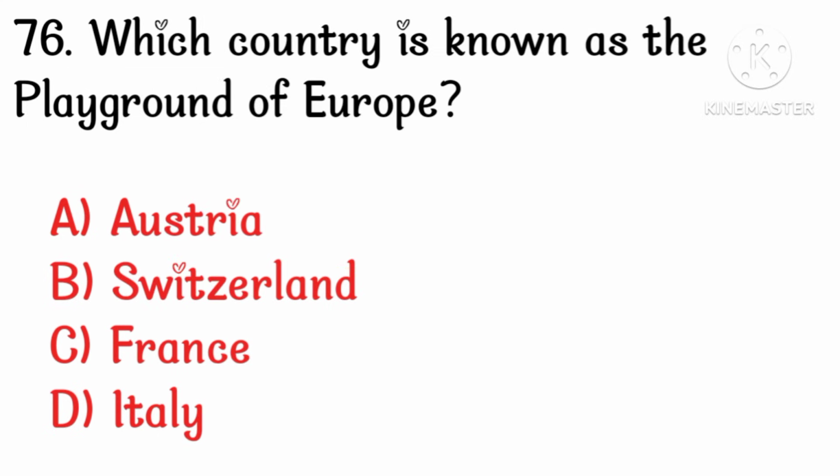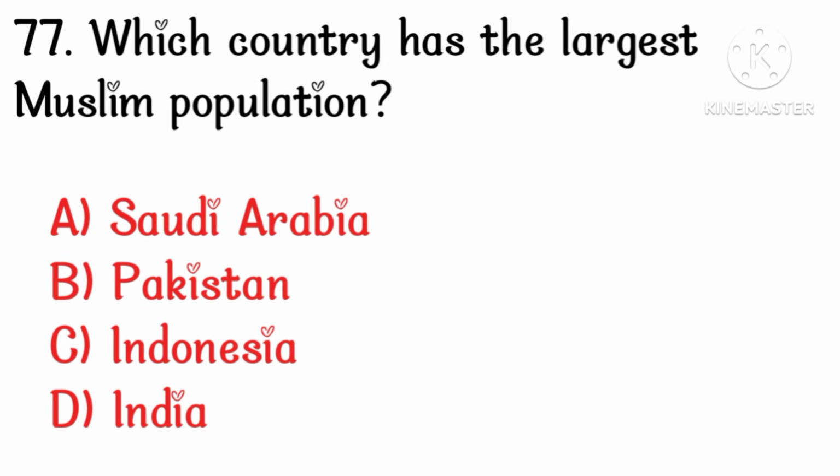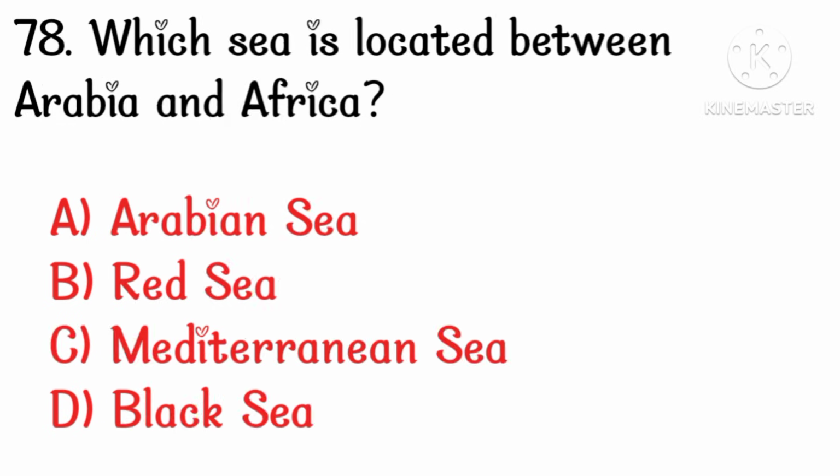Which country is known as the playground of Europe? Option B, Switzerland. Which country has the largest Muslim population? Option C, Indonesia. Which sea is located between Arabia and Africa? Option B, Red Sea.